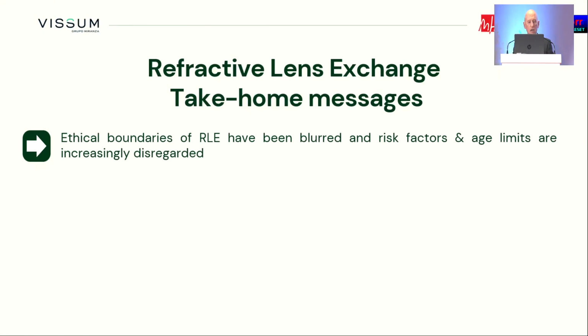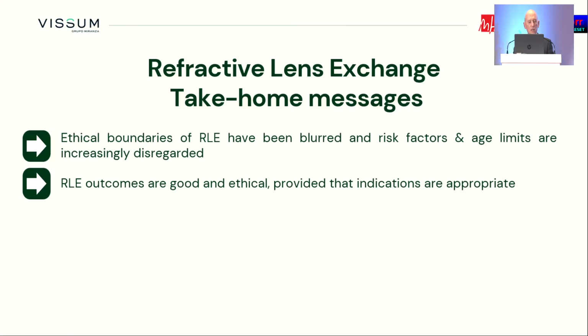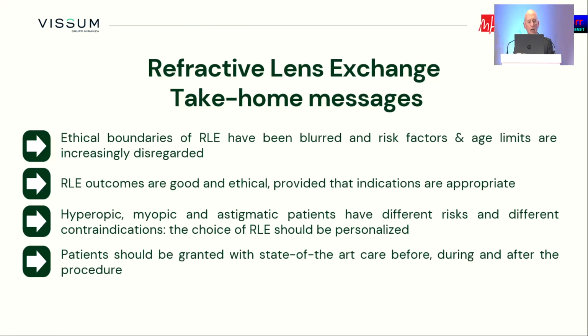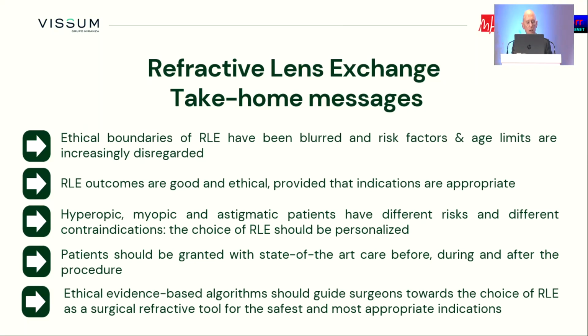So the take-home messages are that ethical boundaries are at this moment relatively blurred, and the risk factors and age limits need to be redefined. Refractive lens outcomes are good and ethical, provided that indications are appropriate. We need hyperopic, myopic, and astigmatic patients to be considered differently because they have different risk factors, and the surgery should be personalized for these patients. Surgery should be granted with state-of-the-art care before and during the surgical procedure, with ethics-based algorithms guiding surgeons to practice refractive lens exchange under the proper conditions.